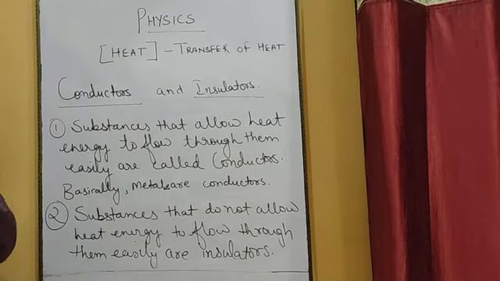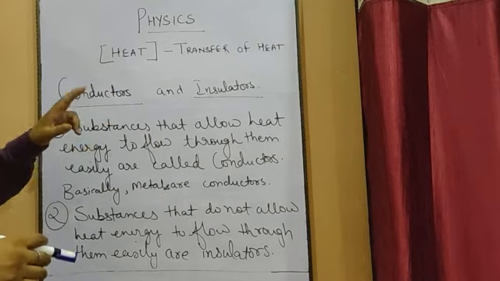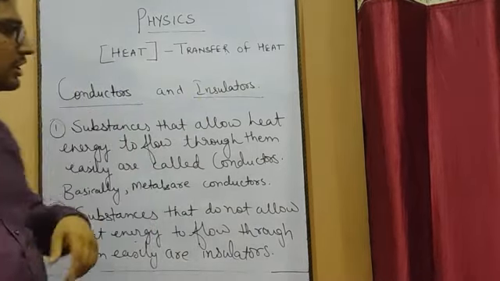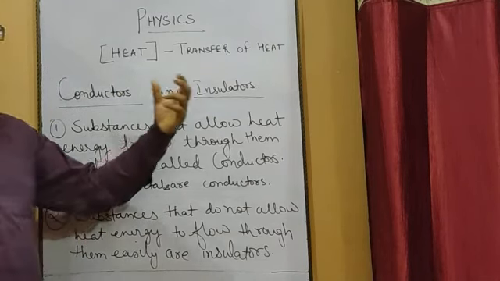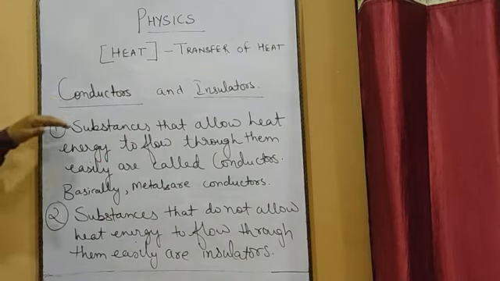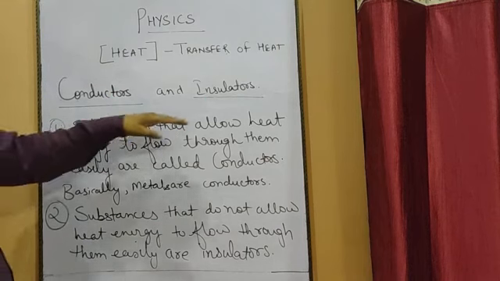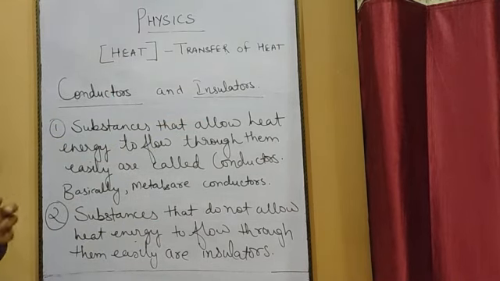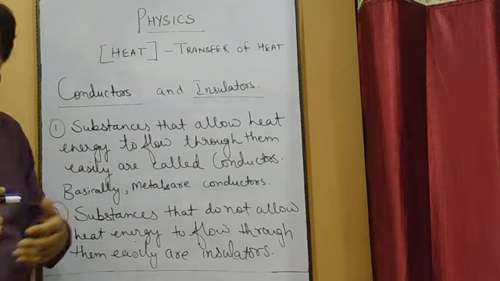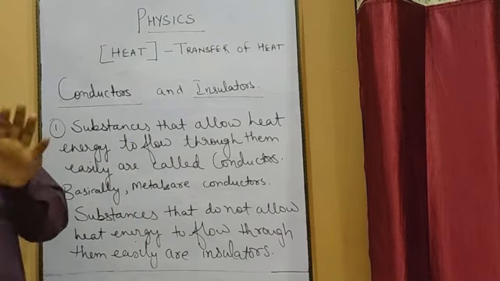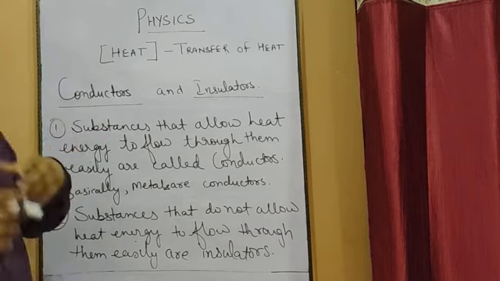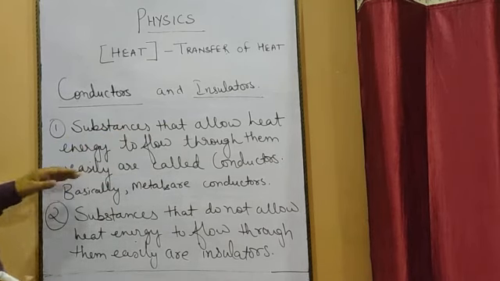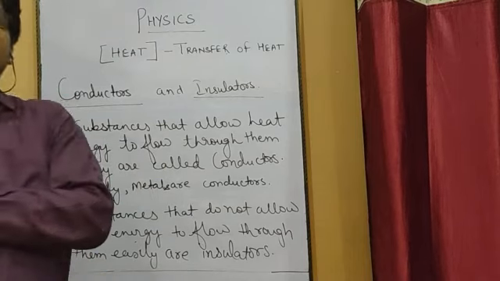So solid objects are divided into two broad categories. First are conductors and second are insulators. So let us see what are conductors and what are insulators. First, conductors: substances that allow heat energy to flow through them easily, like metals. Metals generally allow flow of heat energy very easily. So solid objects that allow heat energy to flow through them easily are known as conductors.